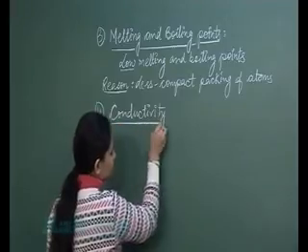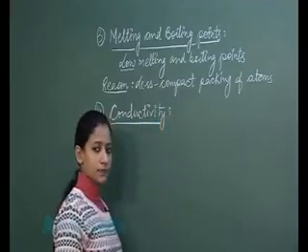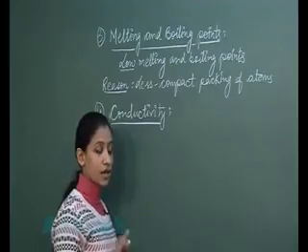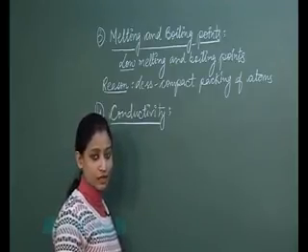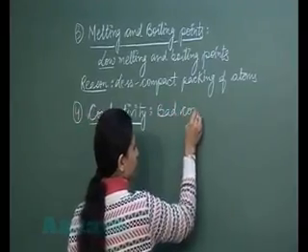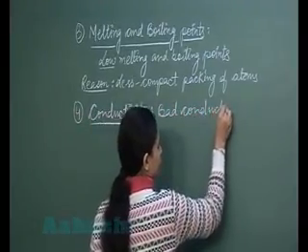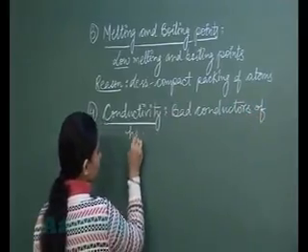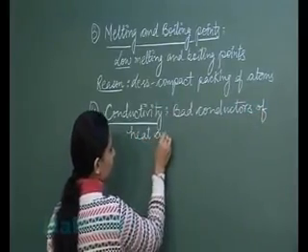What about the conductivity of non-metals? Are they good conductors of heat and electricity? No, they are bad conductors of heat and electricity. So I can write bad conductors of heat and electricity.